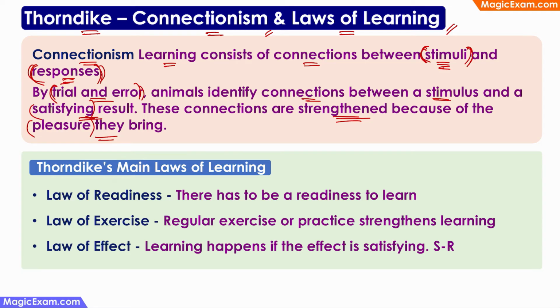Next, let us talk about Thorndike's laws of learning. So these laws can be divided into main laws and subordinate laws. These main laws are very, very simple. The first law says law of readiness. It says that there has to be a readiness to learn. If the child is not ready to learn, if the child is not motivated, then learning will not happen. So law of readiness is nothing but common sense.